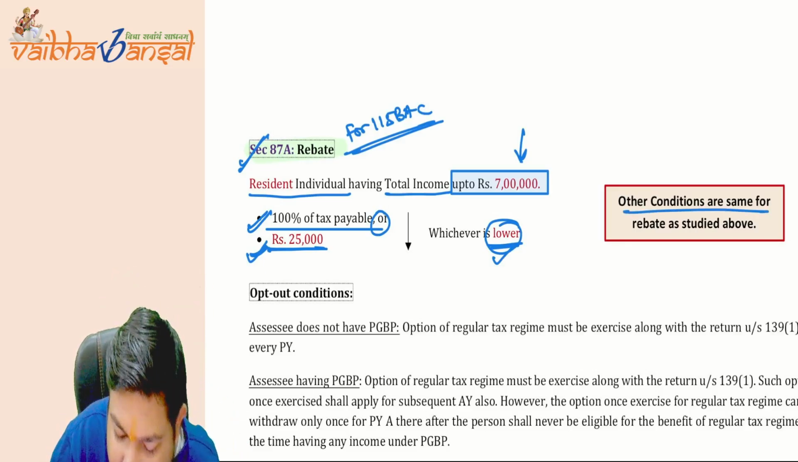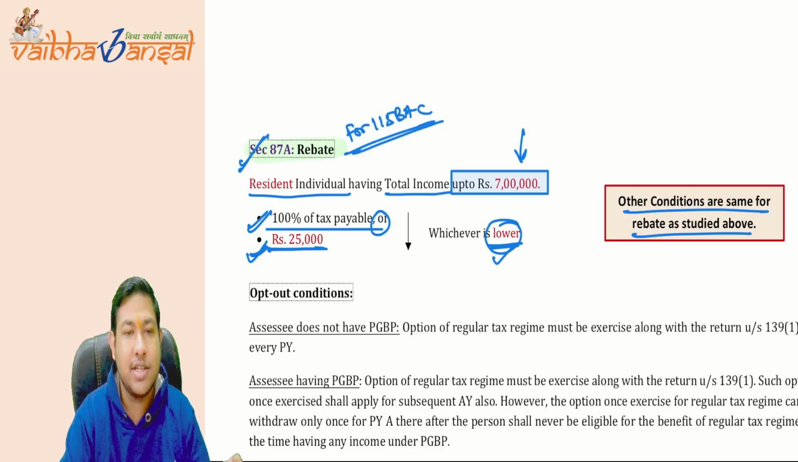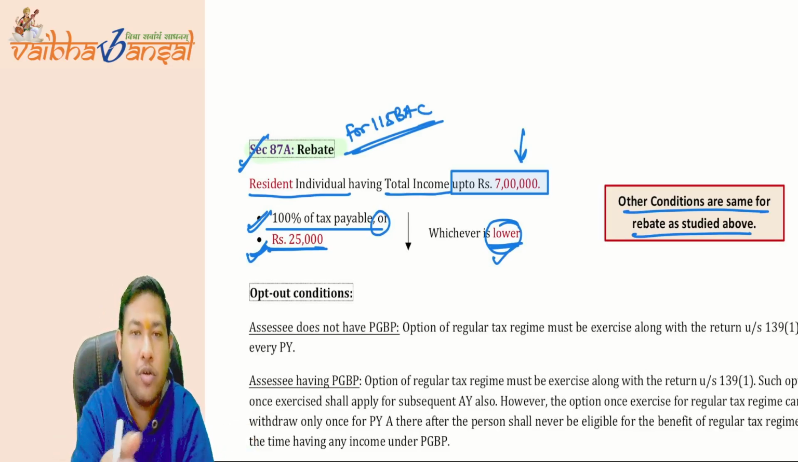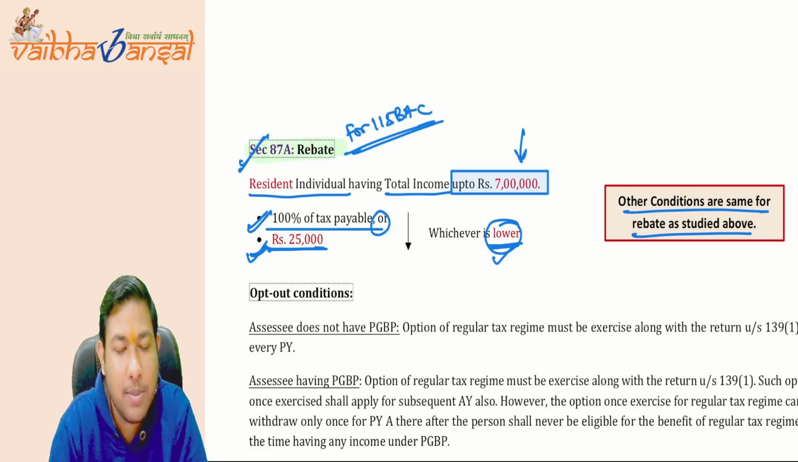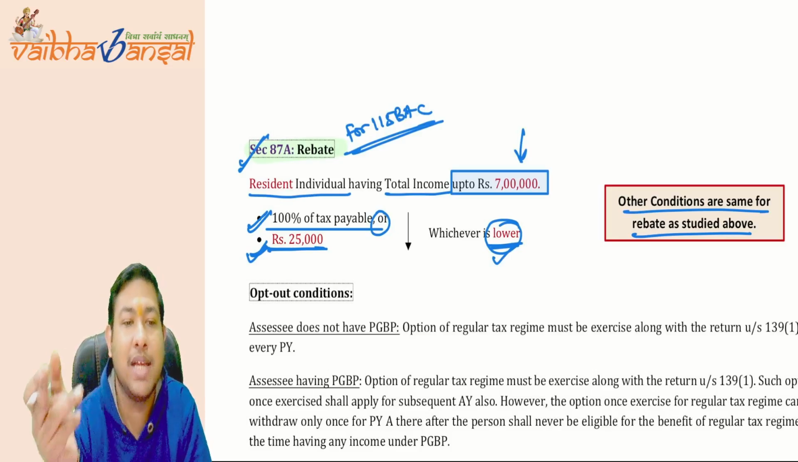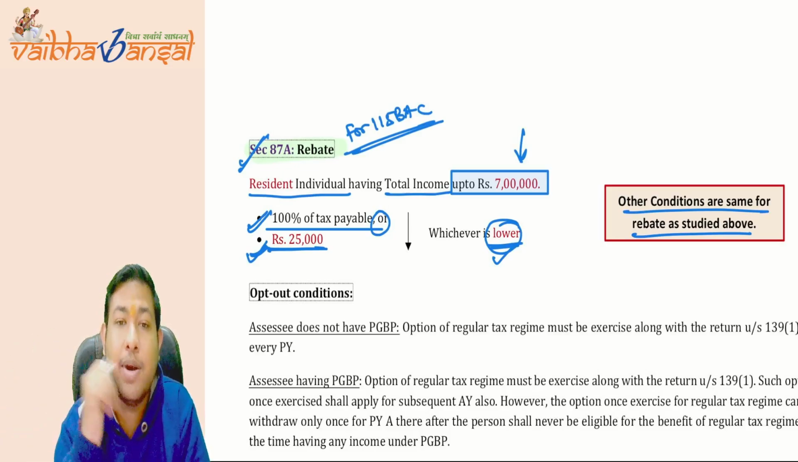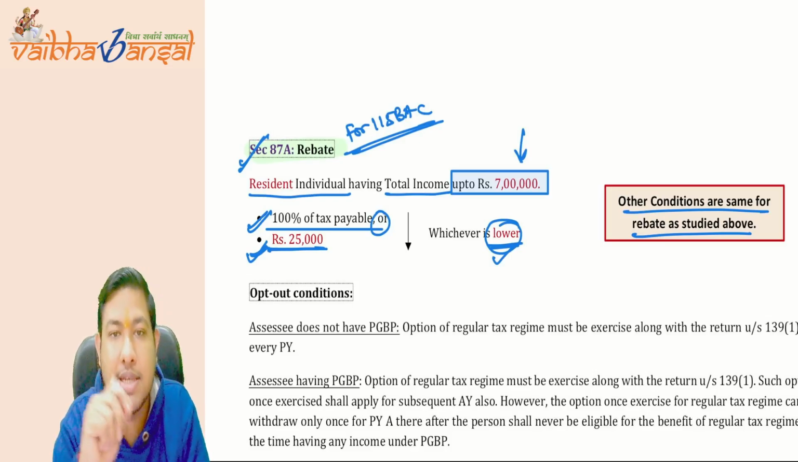The other conditions remain the same. What are the other conditions? First, the rebate will be given before the HEC. The health and education cess you do not need to add before; you can give the deduction before that of the rebate. And second, the rebate is not applicable on the LTCG under section 112A. Both the conditions are the same, but sir, there is a problem.